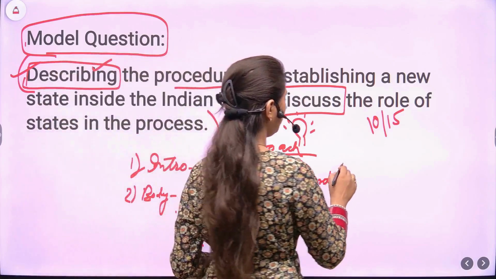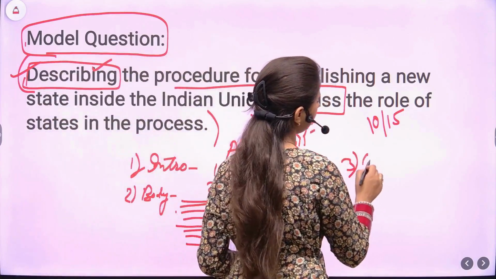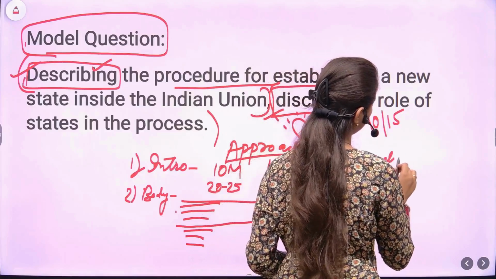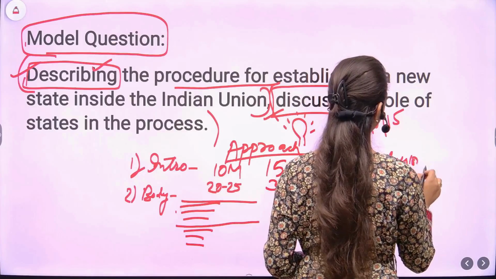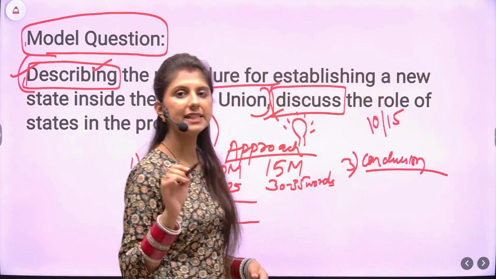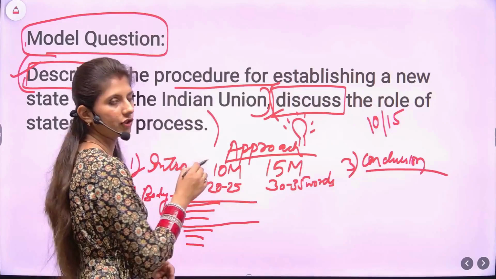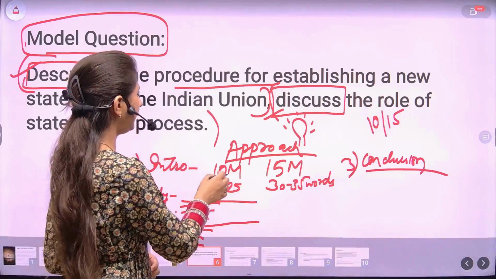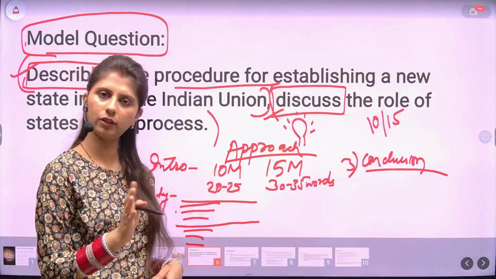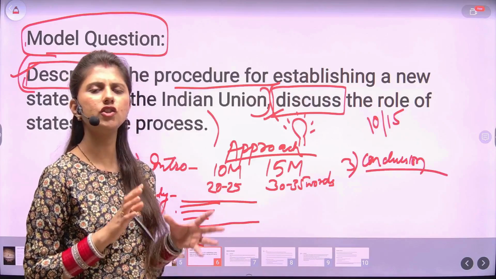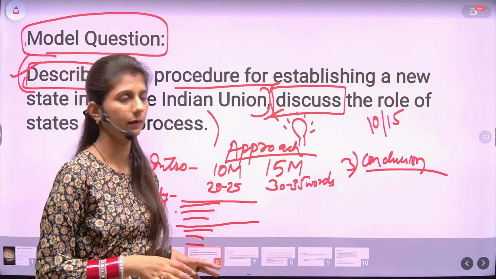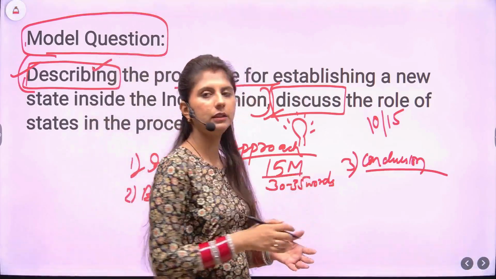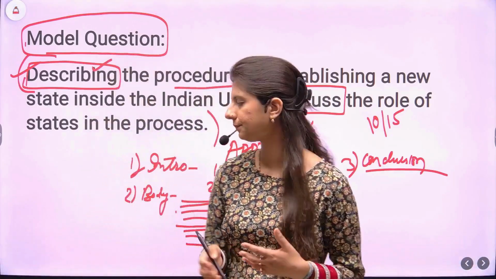Next, we'll be coming up to the third and last part, that is conclusion. Now in conclusion, the same word limit as for introduction is followed. That is, in 10 marker, 20 to 25 word conclusion can be written. Conclusion just needs to summarize all your points. In 15 marker, 30 to 35 words.